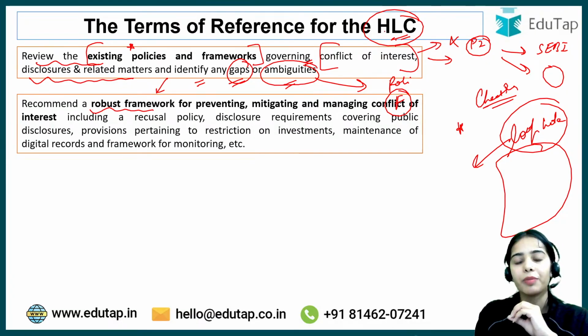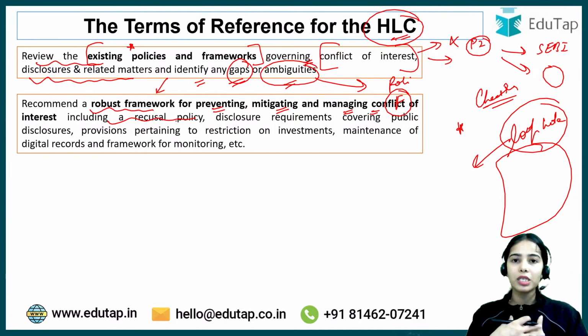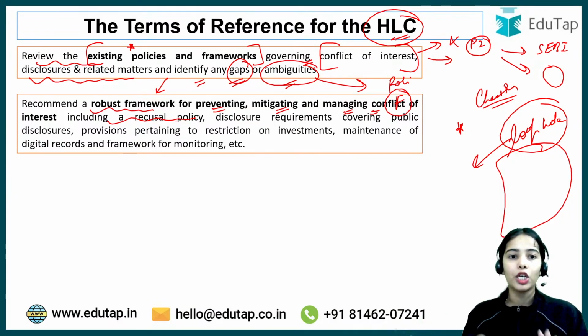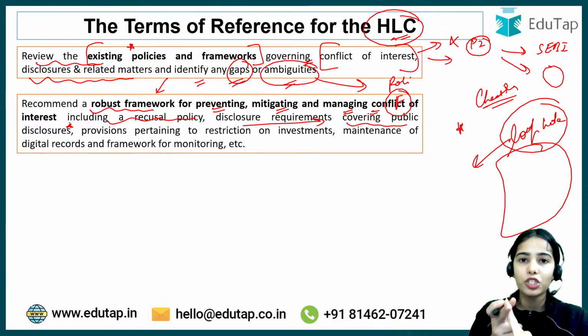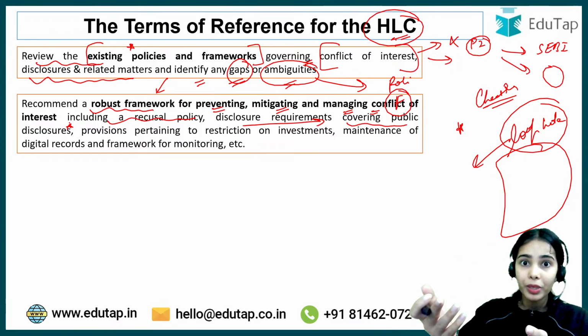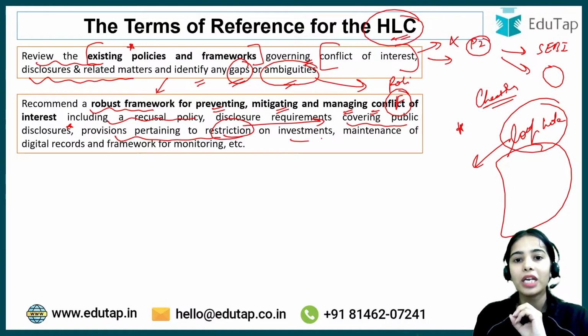So the high level committee will recommend a robust framework for preventing, reducing or managing the conflict of interest, including a recusal policy, that means a disqualification policy. Let's say you have created a conflict of interest, your personal interest has overshadowed the interest of SEBI, so there should be a disqualification policy, that that member of the board should be disqualified. Then disclosure requirements should be proper, covering public disclosures. Public disclosure should happen: how much is your property, how much is the increase in your property, what are your liabilities, what are your investments. Provisions pertaining to restriction on investments, maintenance of digital records and a framework for monitoring.